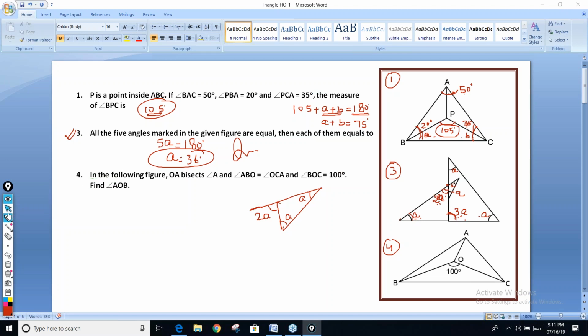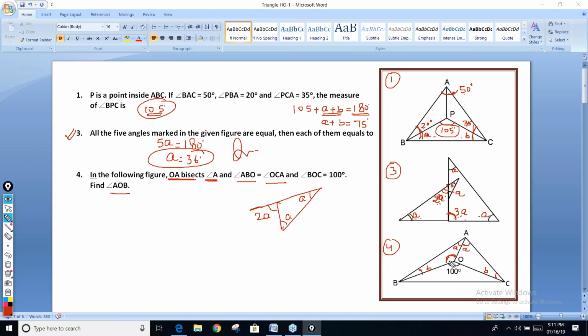Look at the fourth one. Very few people got the fourth one correct. Otherwise, it was the easiest question. Look here. OA bisects angle A. What does it mean? OA bisects angle A? Yes, Chandrakamal. OA bisects angle A means these two angles are equal. So this angle is A, this angle is also A. And ABO is equal to OCA. This angle is B. So this angle is also B. This angle is given as 100. We need to find out angle AOB. This angle we need to find out.